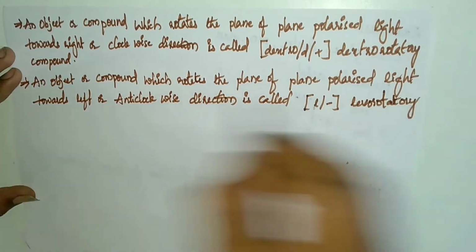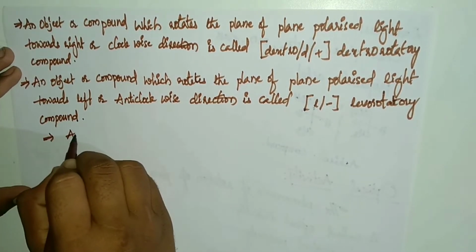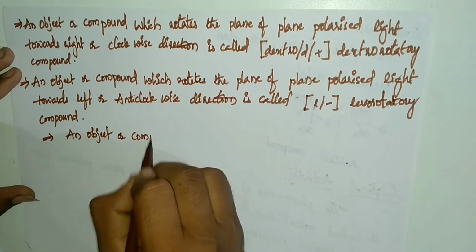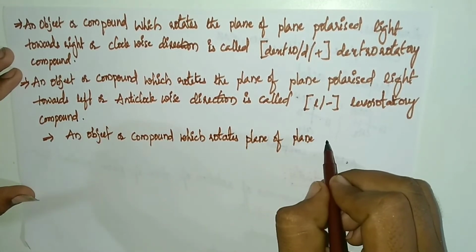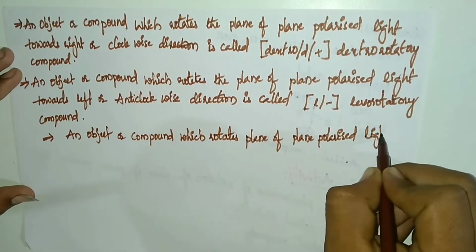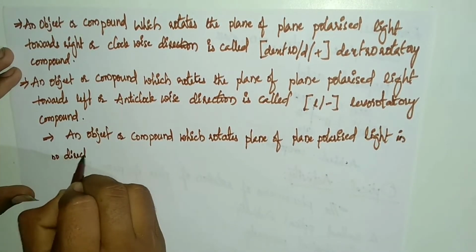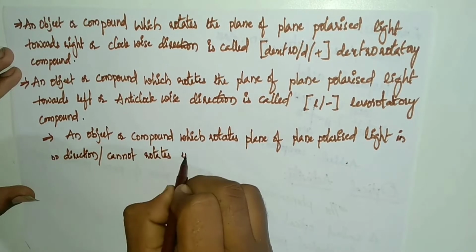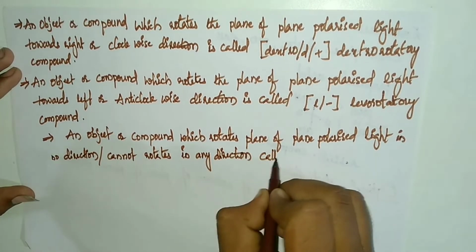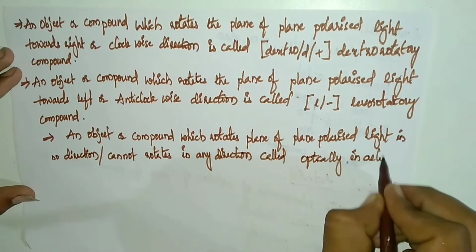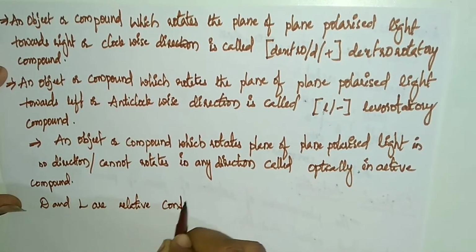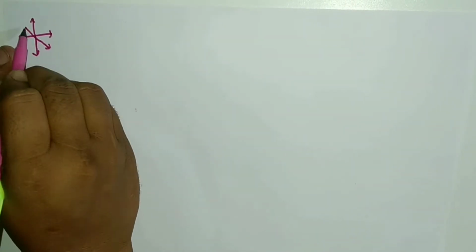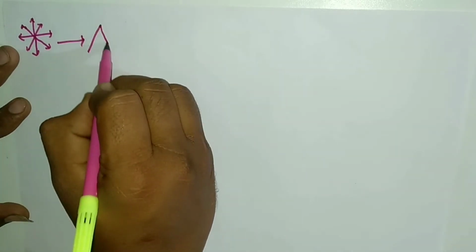It is denoted by L or the minus symbol. The last point, an object or compound which does not rotate the plane of plane polarized light in any direction is called an optically inactive compound. And D and L are relative configurations. We cannot call them dextro and levo. D and L are only relative configurations.